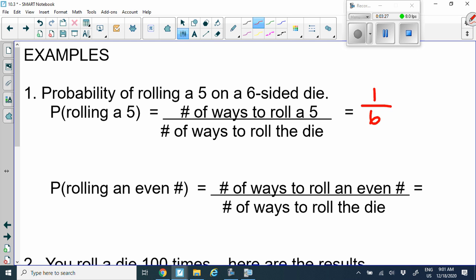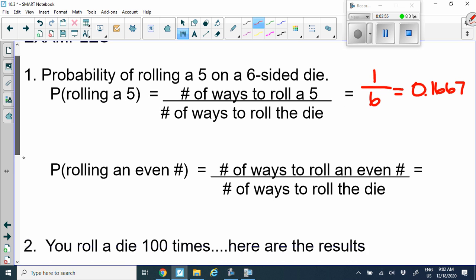Now, this could be a little bit different if we did an experiment and we rolled the die a lot of times, then our probability could be a little bit different. Now, as I said, you can either write it as a fraction or a decimal. When you write it as a decimal, just read the instructions. It might tell you where to round to specifically. I'm going to round to 4 decimal places, so I have 0.1667. So don't forget to make sure you round up there.